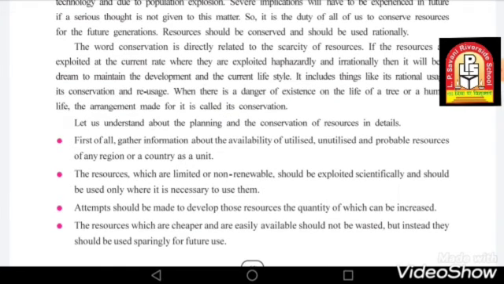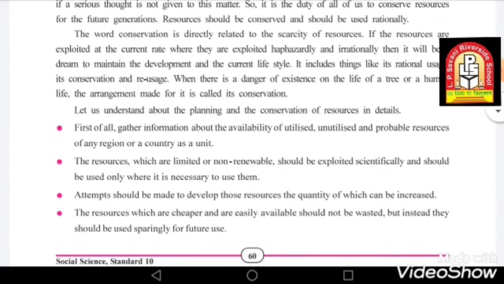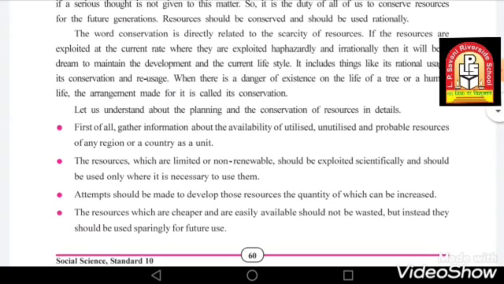In the same way, everyone should be aware of it. Everyone should make arrangements. What if these resources were completely lost? For example, what if water would be completely finished one day? So all these things should be taken care of and taken seriously. It is very important to conserve our natural resources.